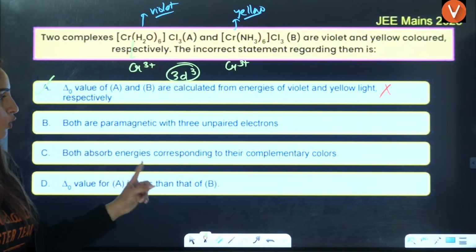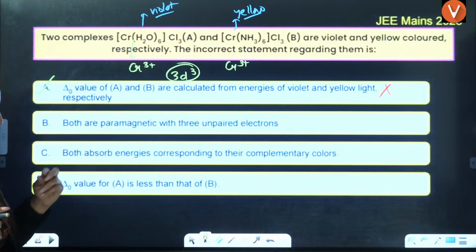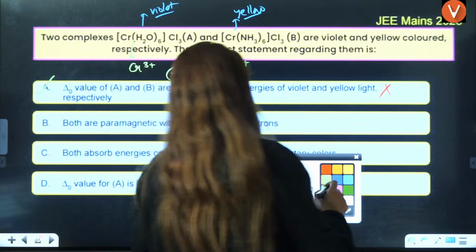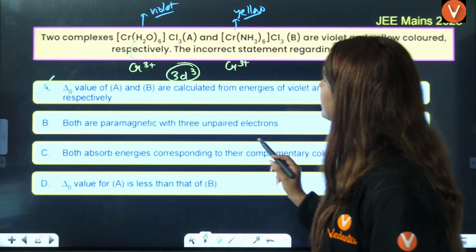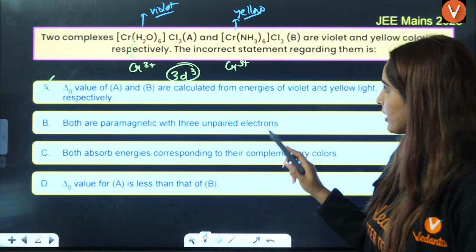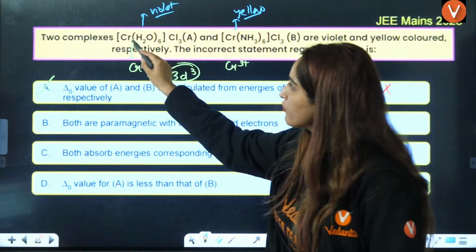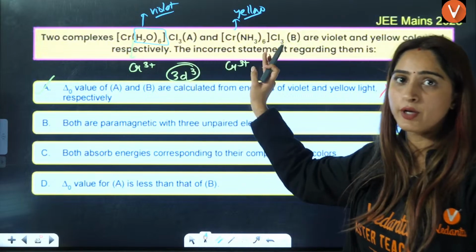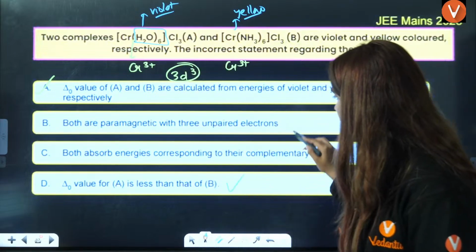Both absorb energy corresponding to their complementary color, that is also right. Delta value of A is less than B. If you see the delta O value of A, water, this is obviously less, because in the spectrochemical series, water is less as compared to ammonia. So that is also right.